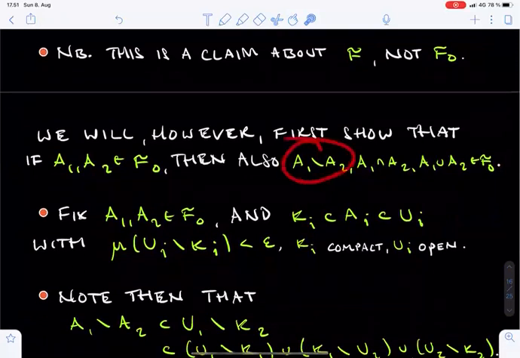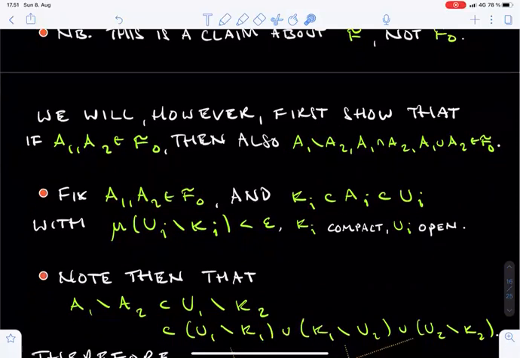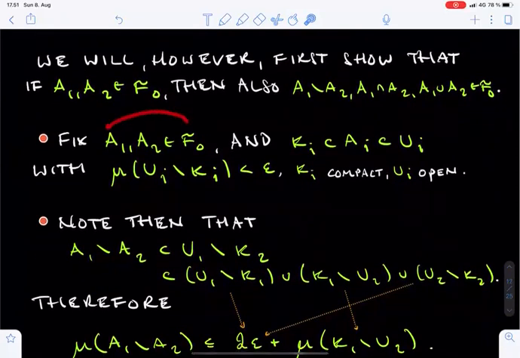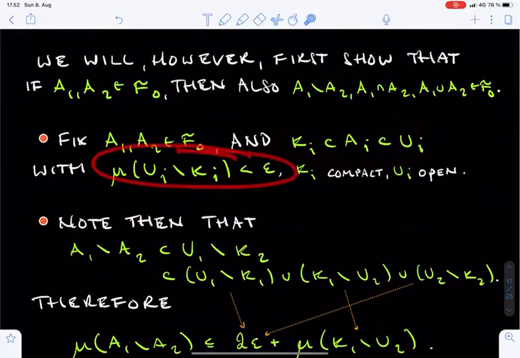We start with the difference set. It turns out that the claims about intersections and unions then follow as corollaries. Let A1 and A2 be members of F0 and fix a positive parameter epsilon. To show that the difference between A1 and A2 lies in F0, we need to verify the inner regularity of this difference by compact sets. By the previous section, we can find compact sets Ki inside Ai and open sets Ui containing Ai, such that the differences of Ui and Ki have mu measures less than epsilon.